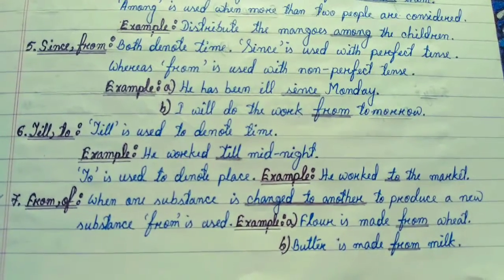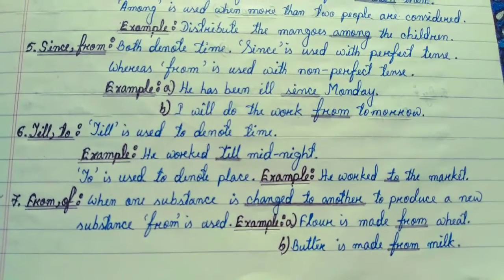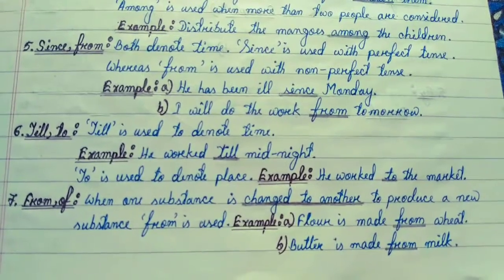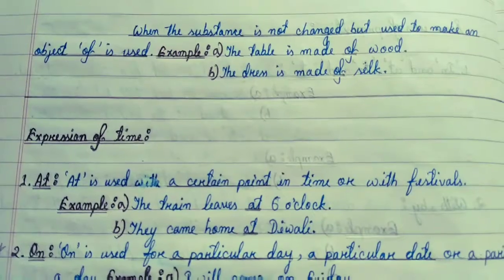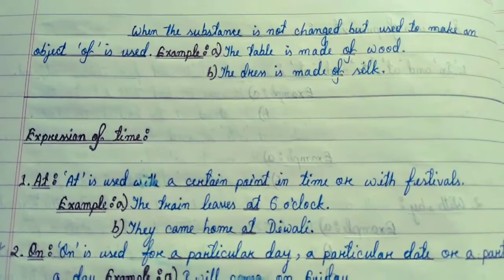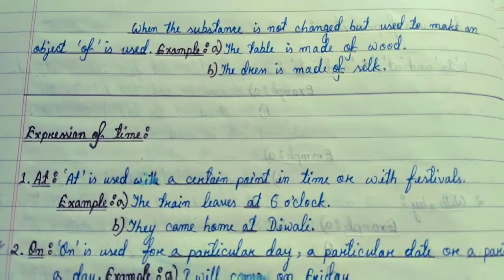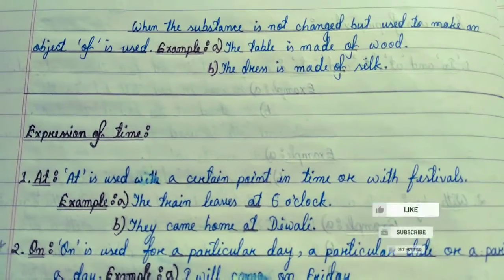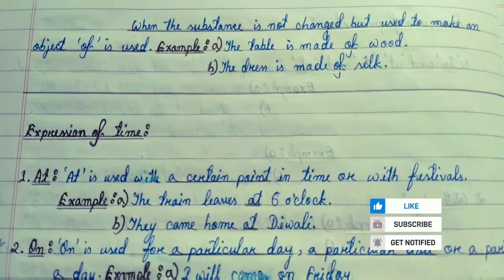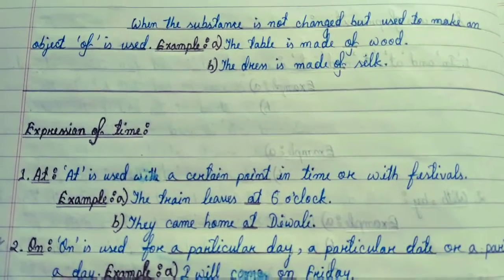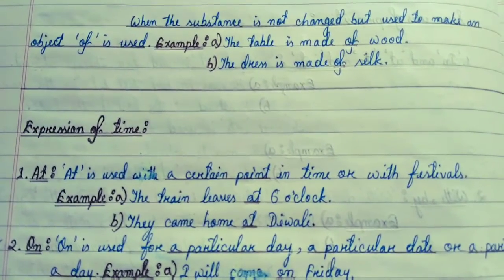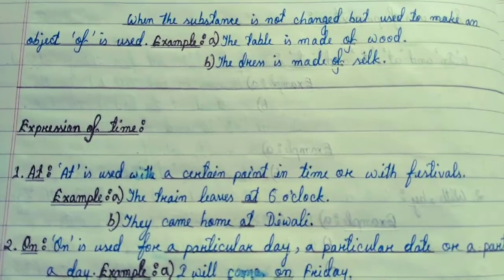Example A: Flour is made from wheat. B: Butter is made from milk. When the substance is not changed but used to make an object, of is used. Example A: The table is made of wood. B: The dress is made of silk.